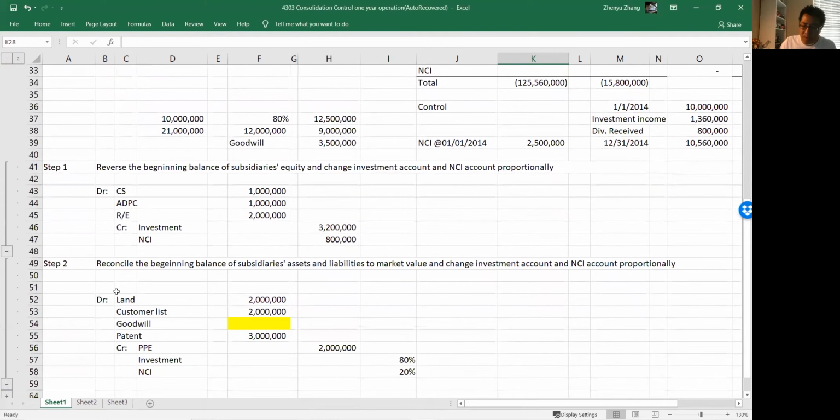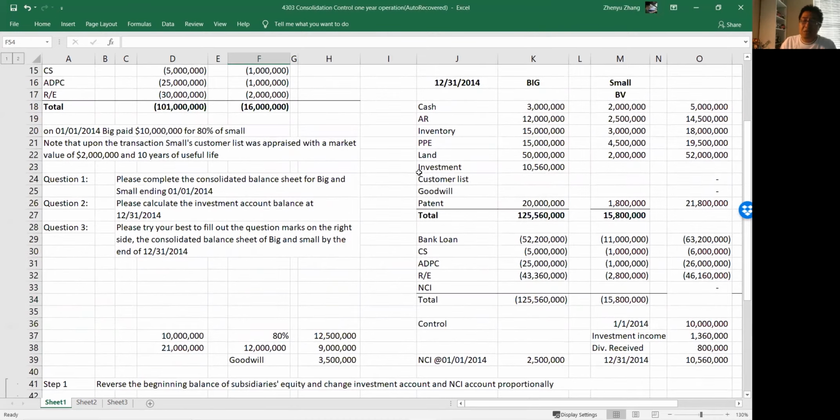Step number 2, reconcile the beginning balance of the subsidiary's assets and liabilities to market value and change the investment account and NCI accordingly. You can see that I purposely left it blank. So we know what we mean by reconcile, right? Reconcile means that on Small's book, from a historical cost perspective, the value is different from Big's perspective. So we need to find all these assets and adjust for it.